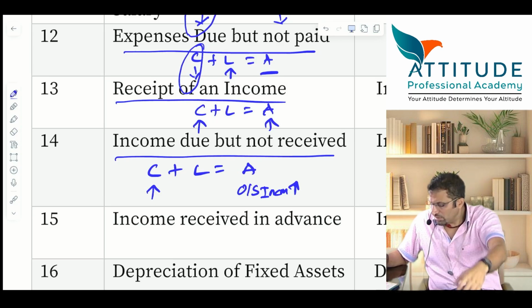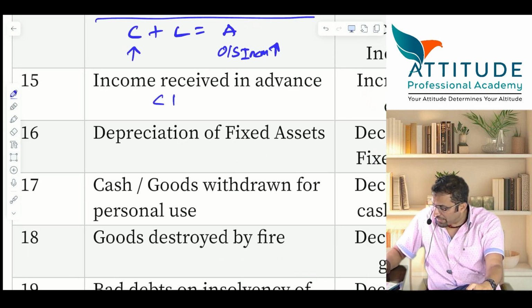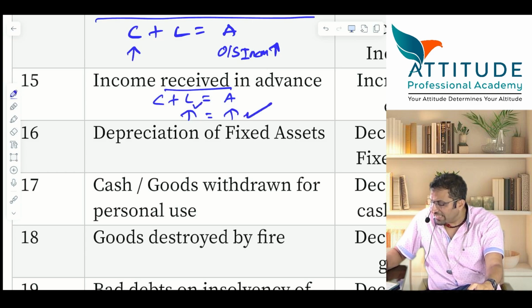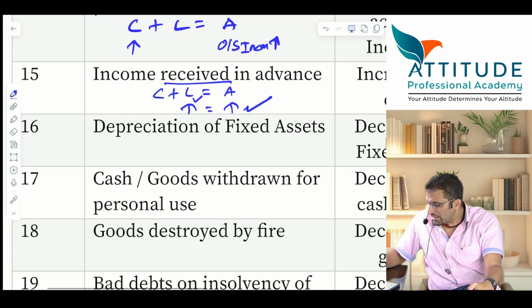All of you. Next, income received in advance. Anything received in advance is a liability. So here capital plus liability is equal to asset. Liability increases. Asset also, because it is received, means cash is received. So cash is increasing and as well as liability is increasing. Understood? Easy है?